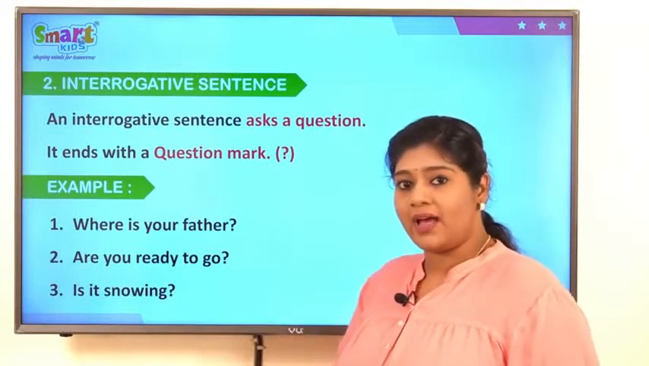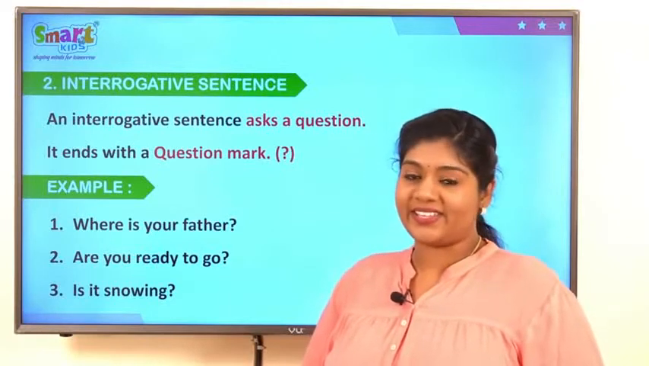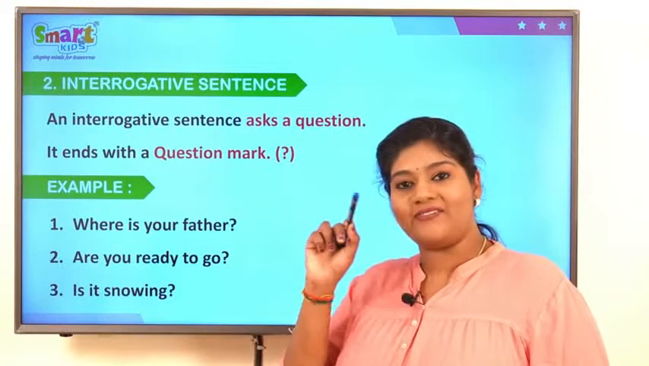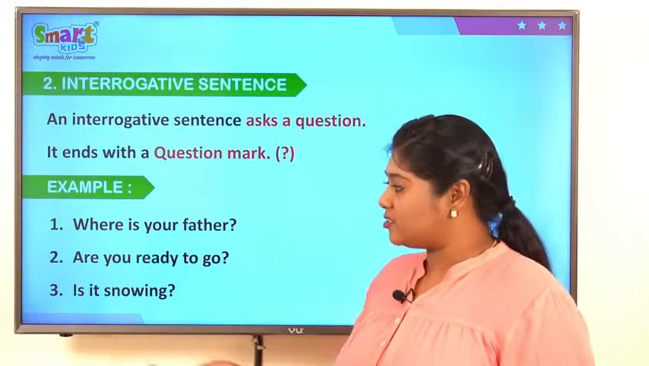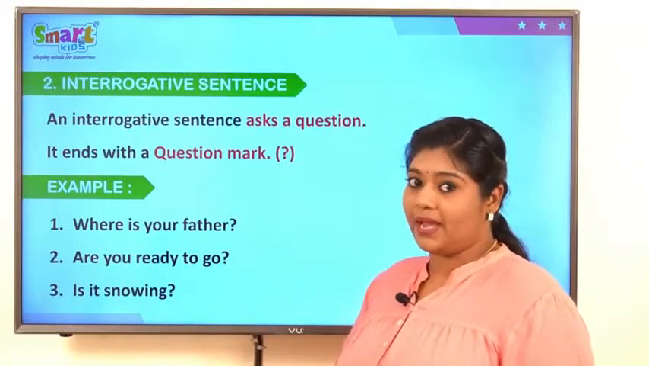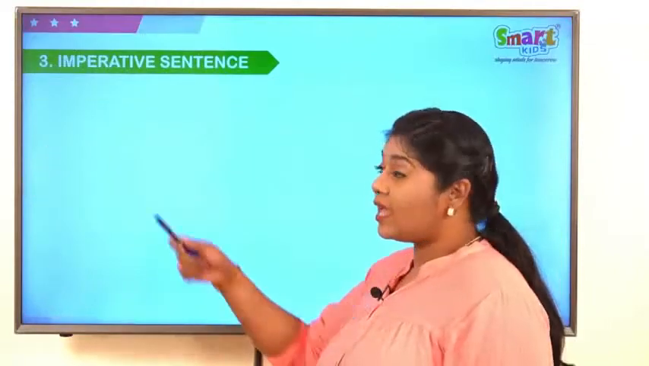With a question mark. Have you seen your question paper any time? Yes, how do you see? With question mark at the end of every question. That is how a question has to be. So, this is a question and it will end with question mark. Now, let's see the third type of sentence.